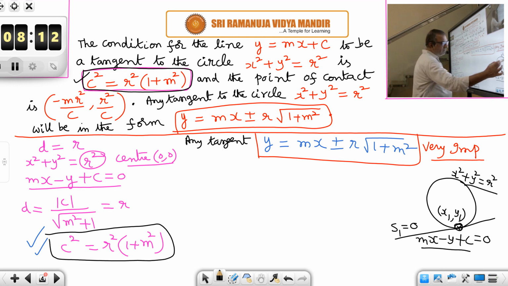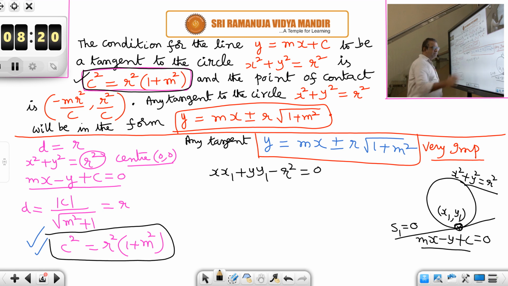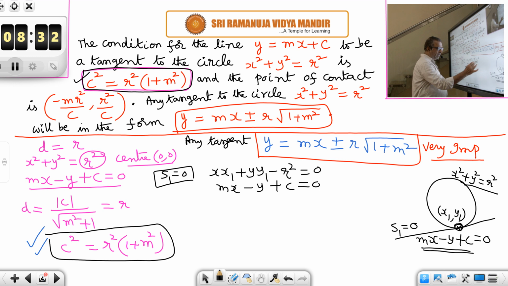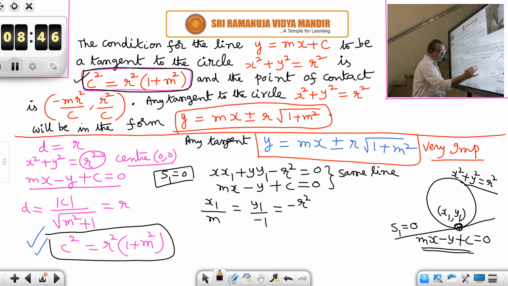What is S1 equal to 0 for the baby circle? xx1 plus yy1 minus r square is equal to 0. But that is the line mx minus y plus c is equal to 0 only. So, these two equations represent the same line. Therefore, comparing the coefficients, you get the point of contact. So, x1 by m is equal to y1 by minus 1 is equal to minus r square by c.